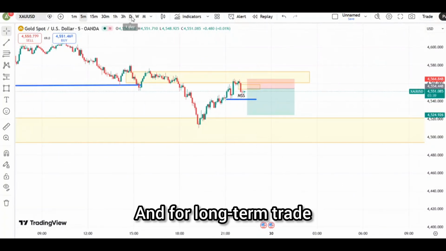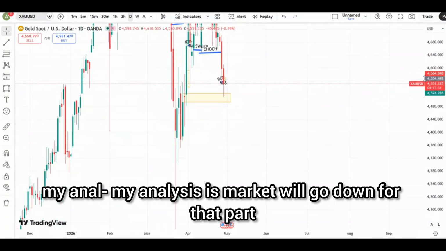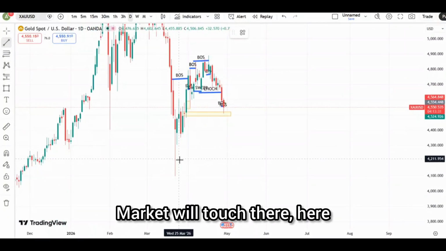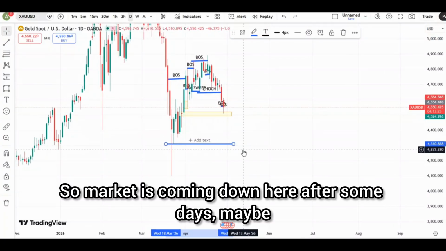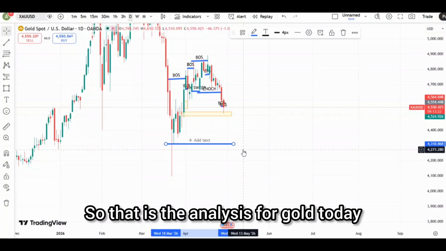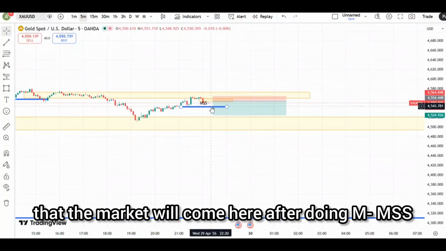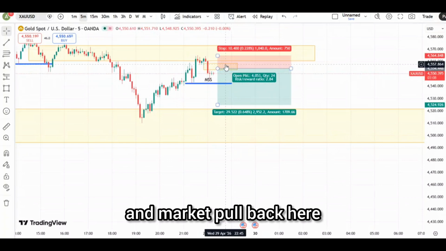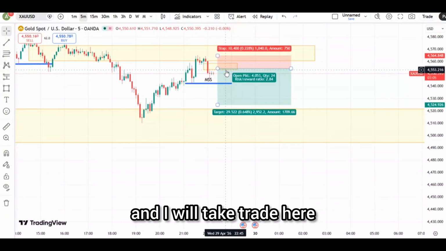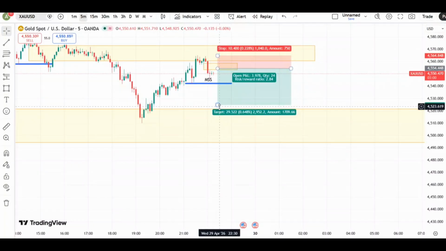And for the long term trade, my analysis is the market will go down to that part, the market will touch there, here, because here there is so much liquidity, so the market is coming down here maybe after some days. So that is the analysis for gold today, and this is my opinion that the market will come here after doing MSS. We will take the trade when the MSS is done and the market pulls back here and taps the FVG, and I will take the trade here, and my stop loss is only 10 points and my profit is 3:1,